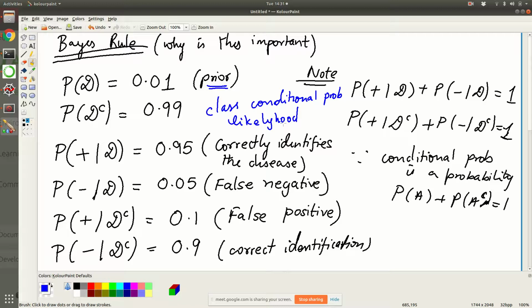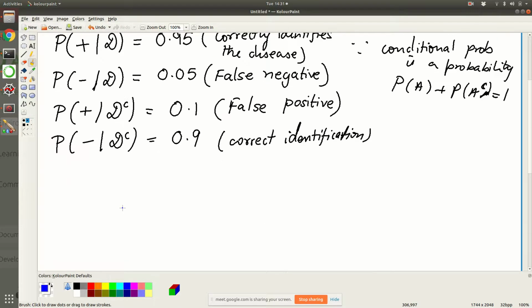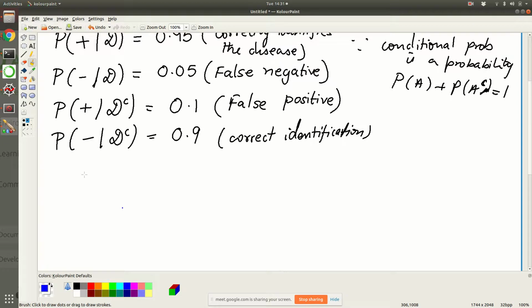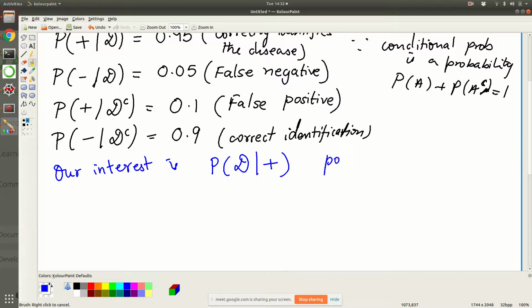Okay, if the setup is clear, this is not how you would do it. The purpose of the test is not to use it when you already know that somebody is diseased or not diseased. We don't want to do that. What we are interested in is the other way around. Our interest is P of D given positive: what is the probability that the person has the disease given that he has tested positive? This is what we are interested in, and this is called the posterior, or an inference problem.